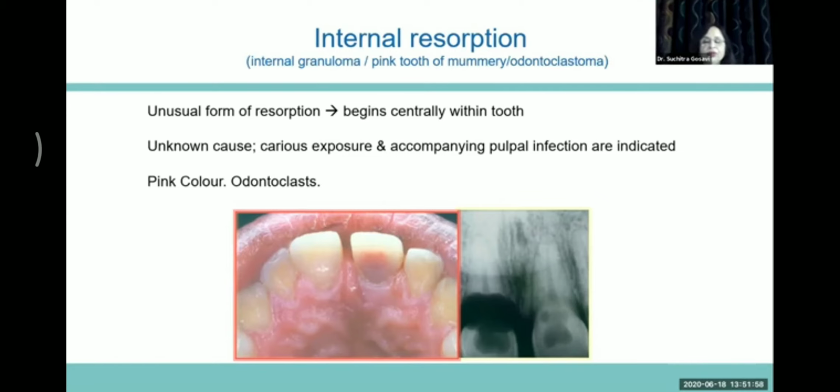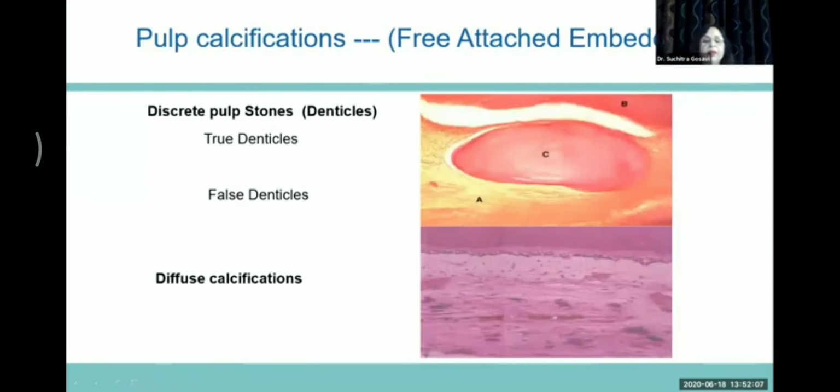The resorption of dentine is caused by osteoclast-like multinucleated resorptive cells, and hence the name odontoclastoma. Pulp calcifications could be free, attached, or embedded. They are either discrete pulp stones called denticles or diffuse calcification.